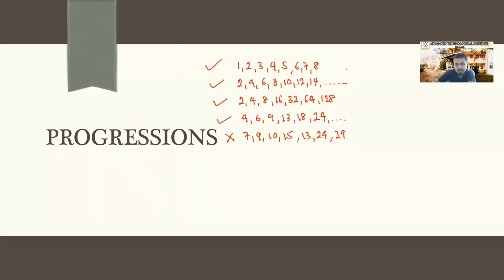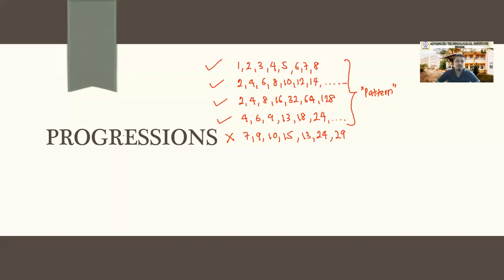These four examples you identified as progressions. So what is the difference between these four examples and the last one? What is the difference? If you take all of these four examples, there is what? Yes, there is a pattern. There is a pattern.